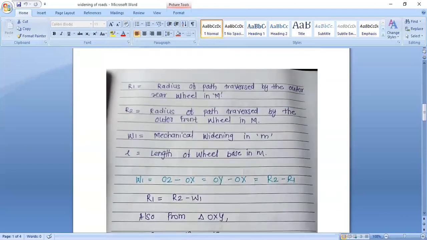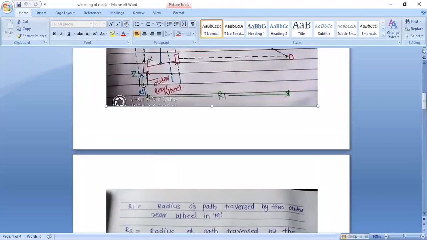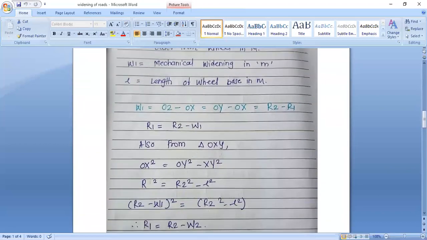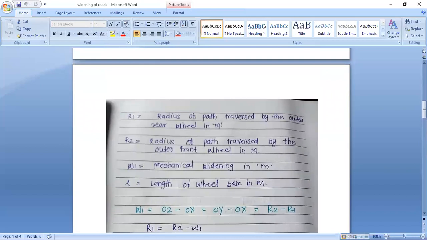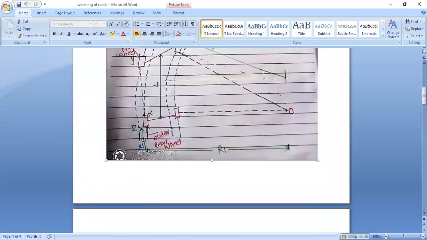Now we have to calculate the value of W1. See how to calculate the value of W1. Now see, W1 is equal to OZ minus OX. That is the value of OZ minus the value of OX. That is the value of W1.